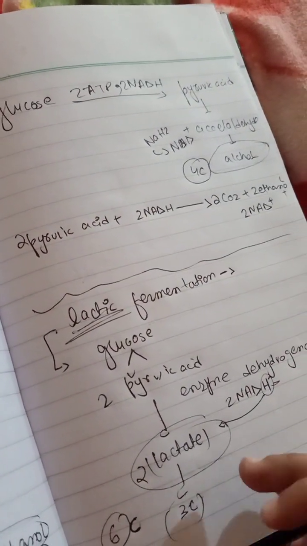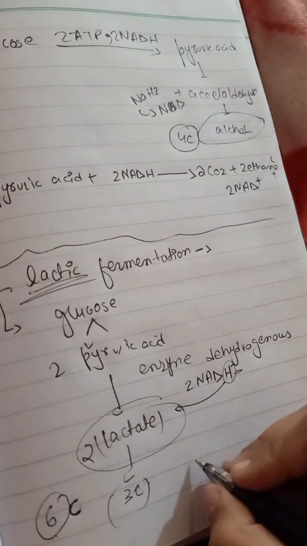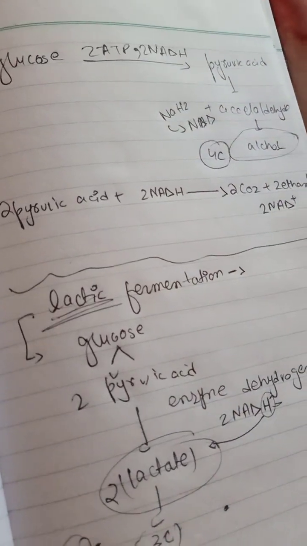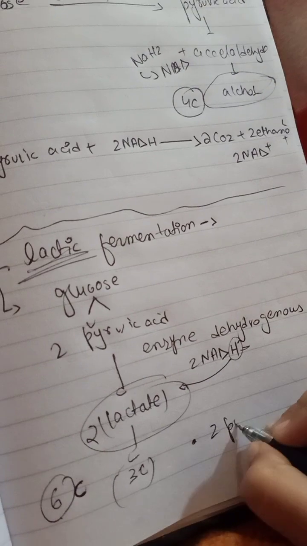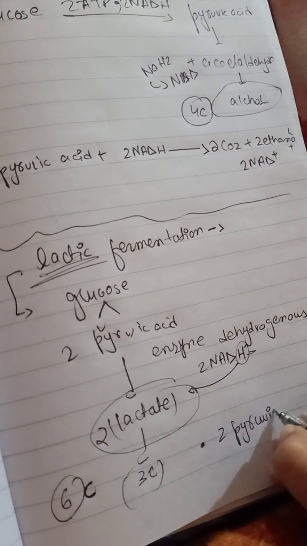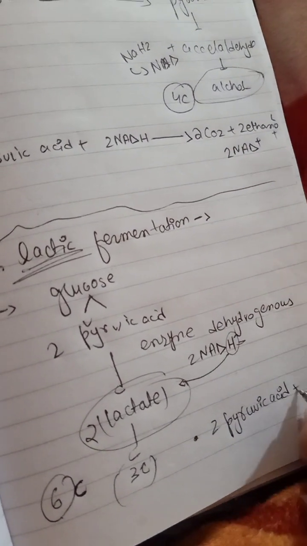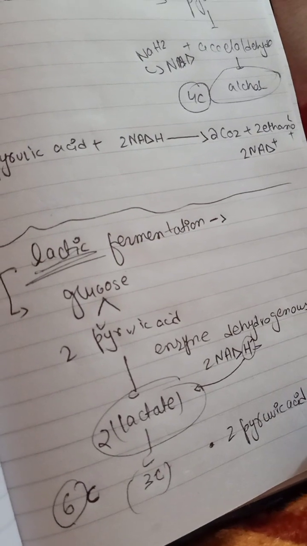So this was about lactic acid. If we talk about the statement, we have 2 pyruvic acid, and as you know, 2 NADH is used from the glycolysis cycle.